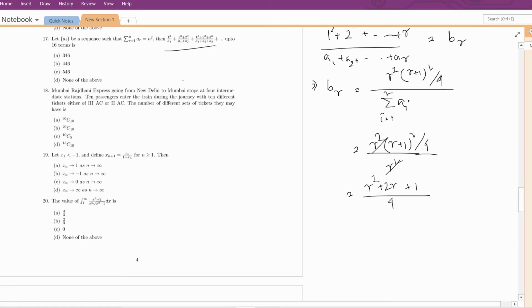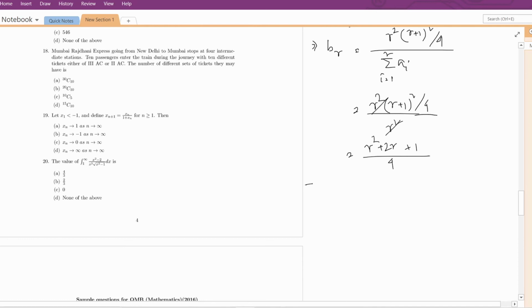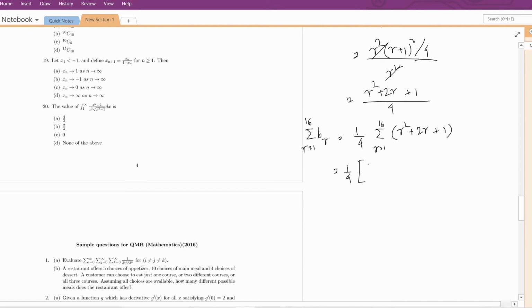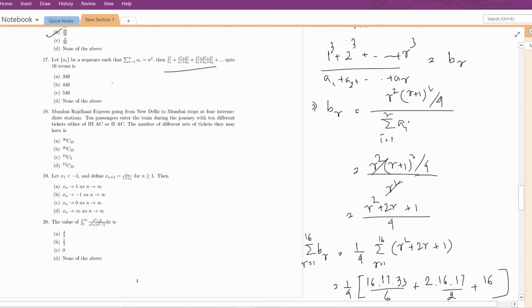Now we have to find the sum of this series up to 16 terms. We have to find summation r equal to 1 to 16 of b_r. So this is 1 by 4 summation r equal to 1 to 16 of (r square plus 2r plus 1). For the first term, r square, the formula is n into (n plus 1) into (2n plus 1) by 6. So 16 into 17 into 33 divided by 6, plus 2 into summation r, which is n into (n plus 1) by 2, so 16 into 17 by 2, plus 16. If you just calculate this, it will be equal to 446. So the correct option is option B.